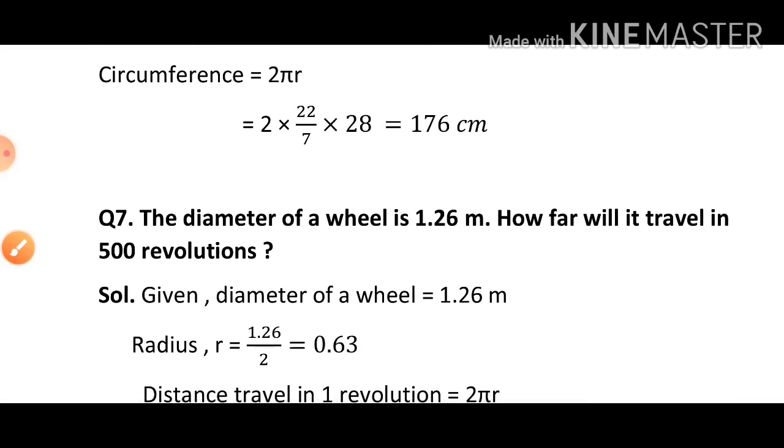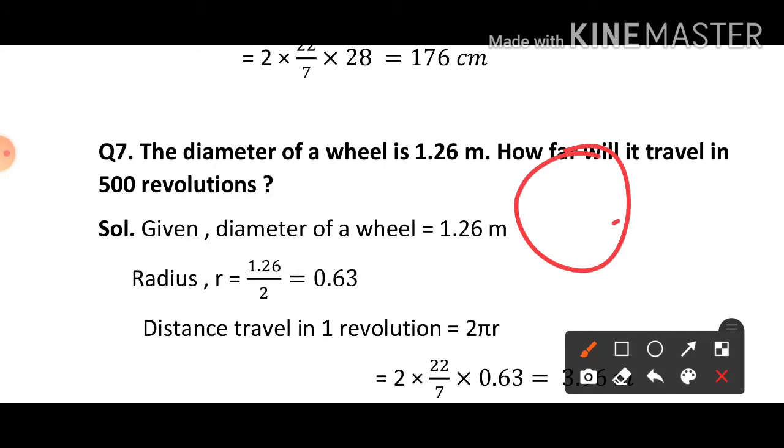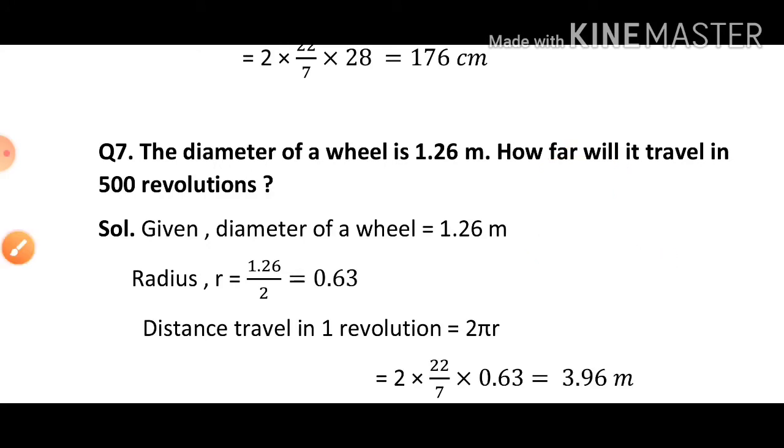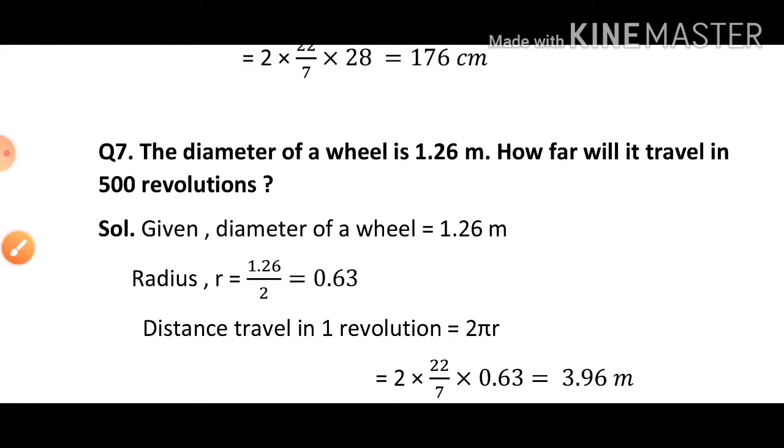Then see the next question. Question number 7. The diameter of a wheel is 1.26 meter. How far will it travel in 500 revolutions? Wheel means it's like a circle only. जो पहिया रहता है उसका diameter it is 1.26 centimeter. Revolution means, how far will it travel in 500 revolutions.